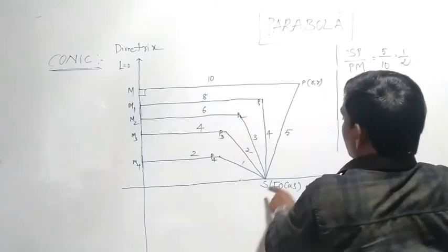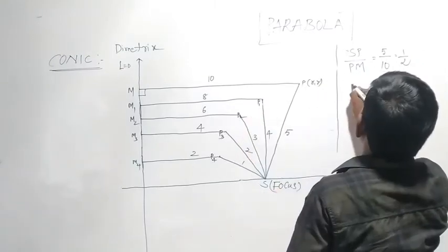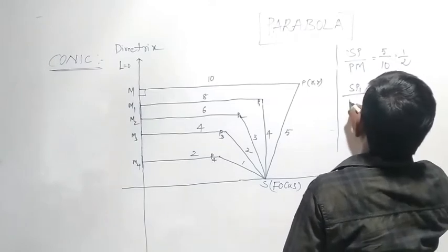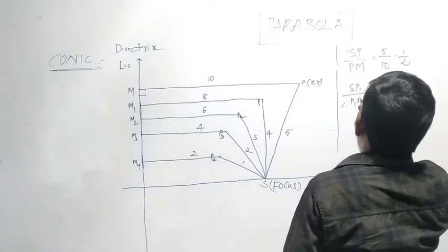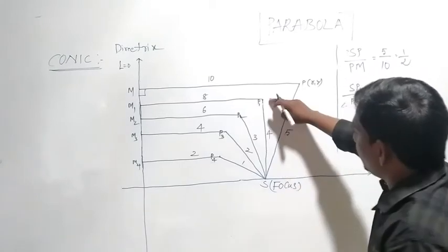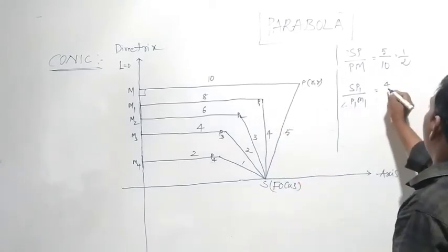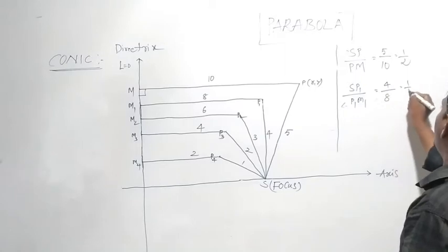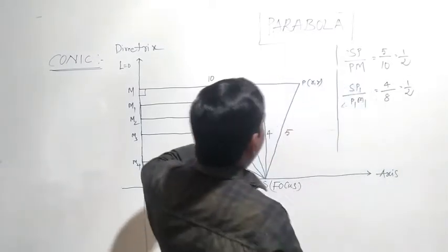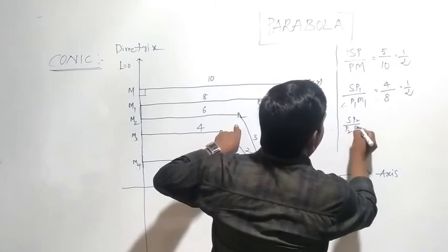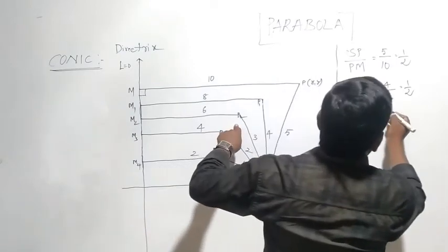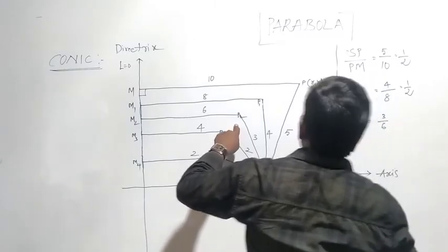Again SP1 by P1M1: SP1 is 4 and P1M1 is 8, that means 1 by 2. Again SP2 by P2M2, that means 3 by 6.